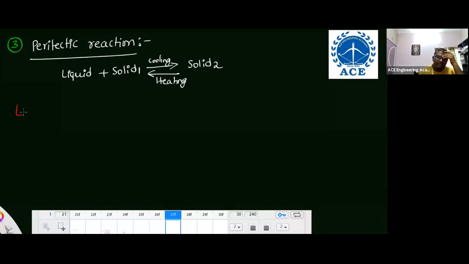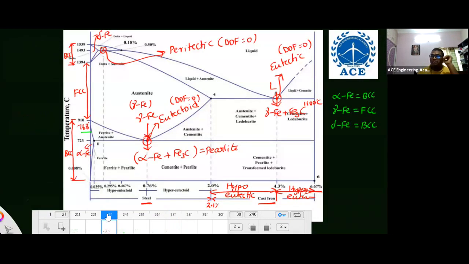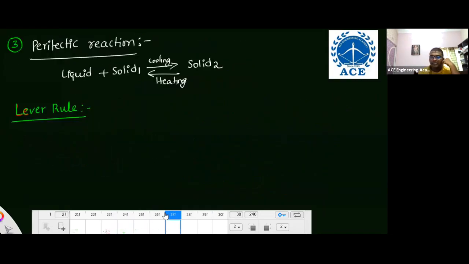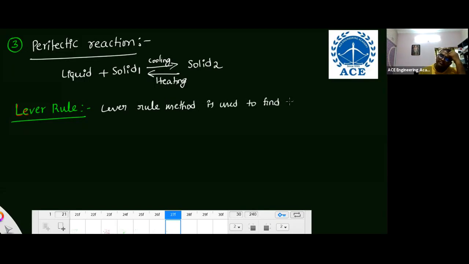And actually, the lever rule is important for mechanical. I'm not explaining much, but I'll give you the basic meaning of the lever rule. The lever rule method is used to find the mass fractions of phases at a particular location. For example, at this point, I want to know how much alpha iron is there and how much cementite is there. That mass fraction I can find by using the lever rule method. So the basic definition of the lever rule I'm giving here: the lever rule method is used to find mass fractions of two phases.